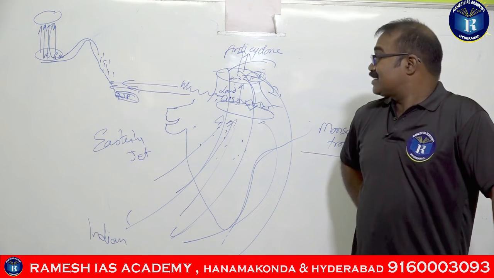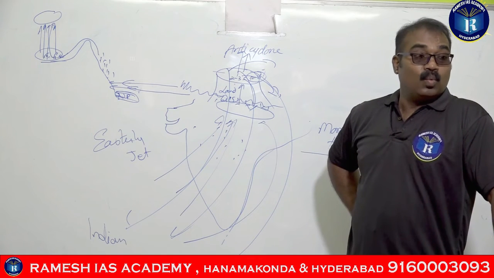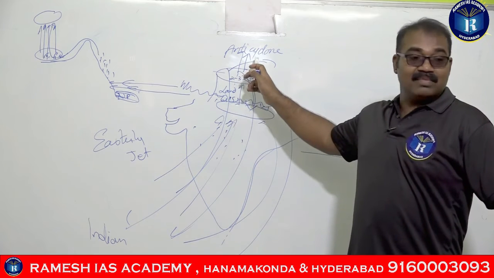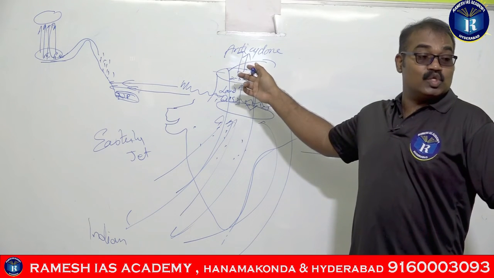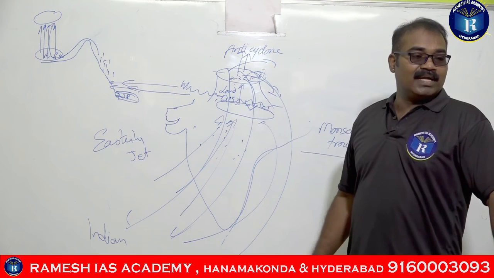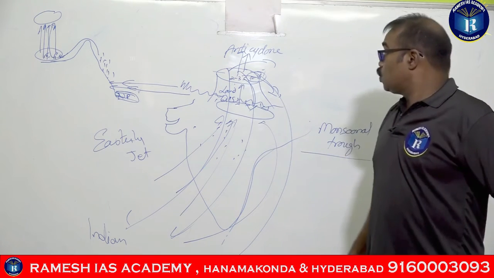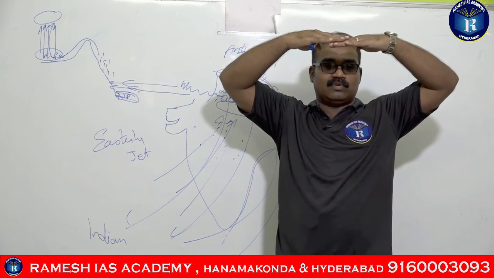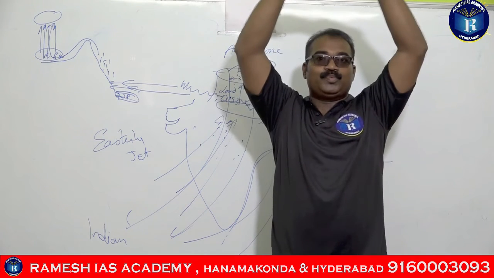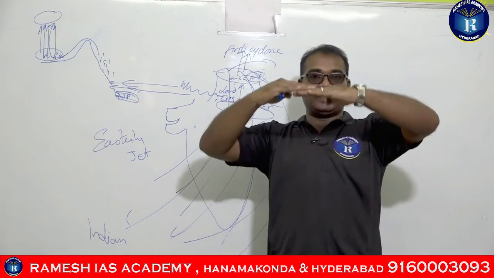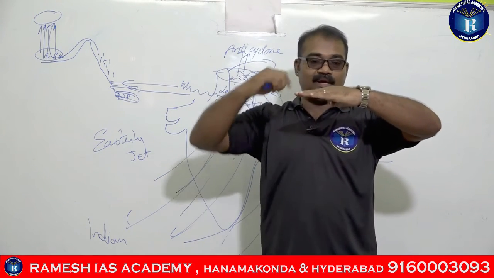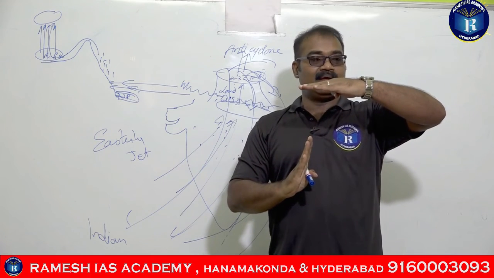Easterly jet streams are nothing but the winds which are coming out from the anticyclone present over the Tibetan Plateau, right? So from the Tibetan Plateau, height 4.5 kilometers, the normal height is the upper troposphere, which is much higher than the Himalayas.